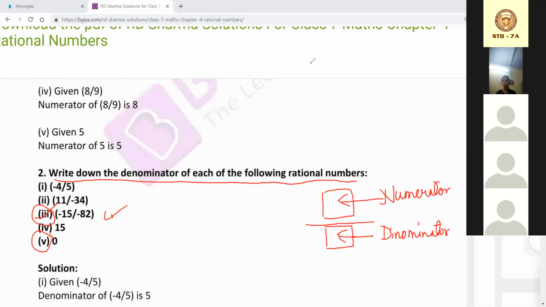Ma'am, this denominator will be 1? No. Zero's denominator can be any number, because division by 0 is not possible. Any number it can be. You can write 0 by 10, the answer will be 0, right? 0 by 1000, the answer will be 0. 0 by minus 10, the answer will be 0. So nothing we can mention specifically. Okay, ma'am, it is done.